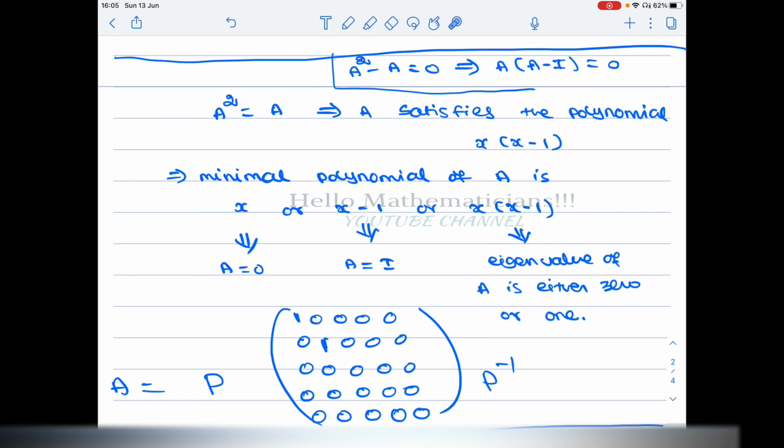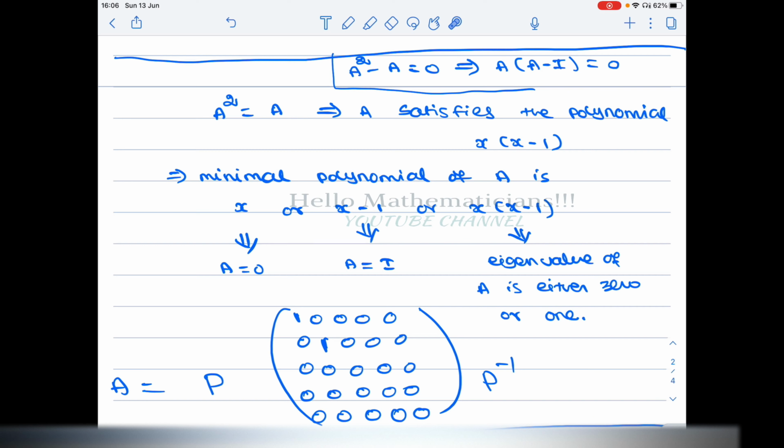Okay, that is why initially we found all the matrices for which x minus alpha is the minimal polynomial. Now, if x into x minus 1 is the minimal polynomial, this is a product of distinct linear factors. Therefore, in this case the matrix is diagonalizable. And what are all the eigenvalues of A? Eigenvalues of A are 0 and 1.